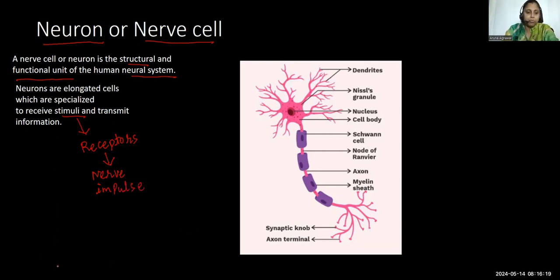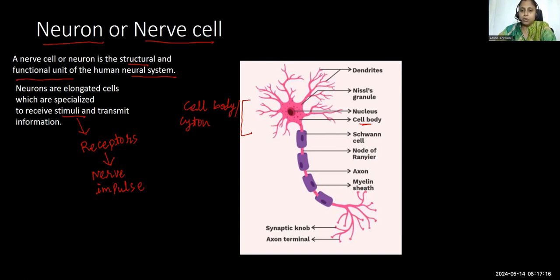Now moving ahead, if we talk about the structure of a neuron, it has two parts. It looks like a tree and its branches, as you can see. The tree trunk is my palm and its branches. So the neuron has two parts. One is the cell body, also known as cyton, also known as perikaryon.